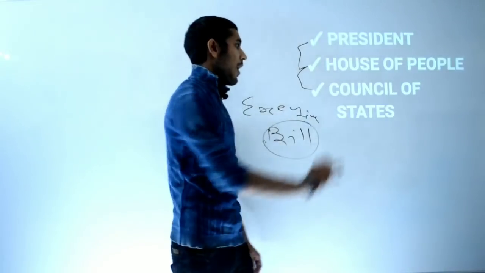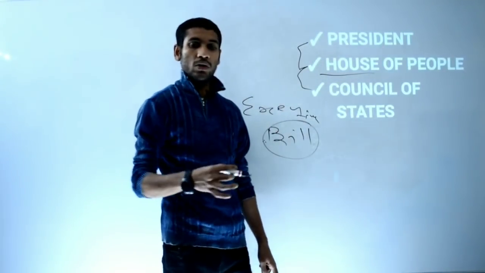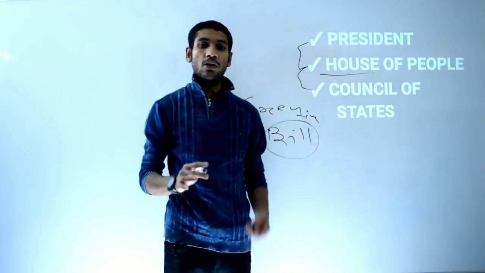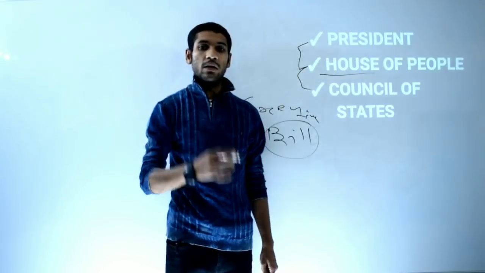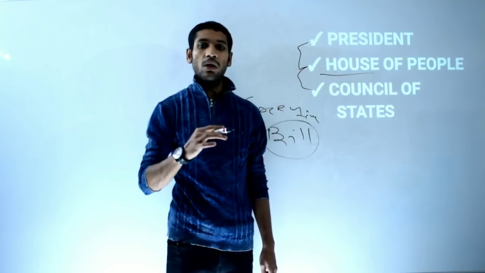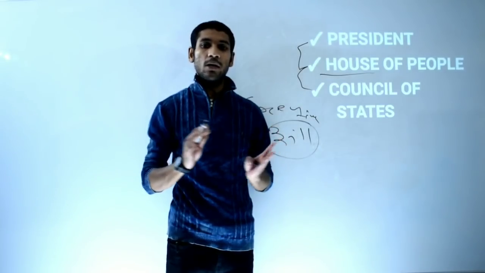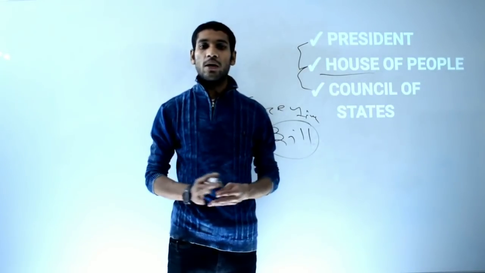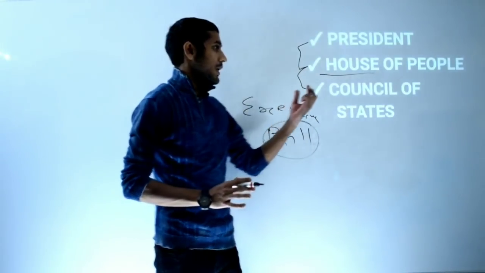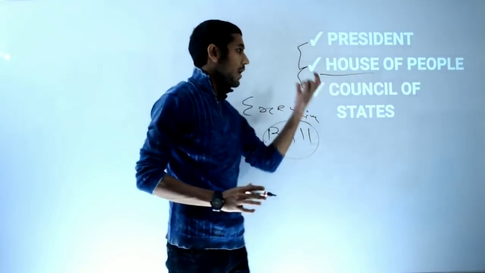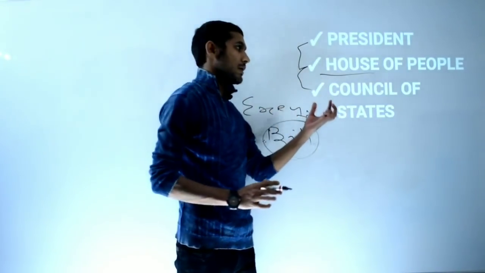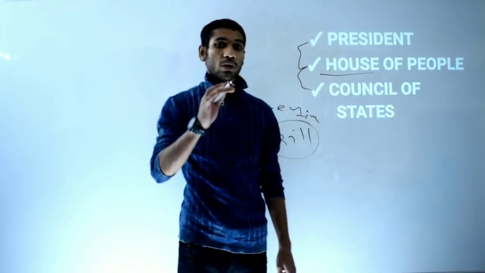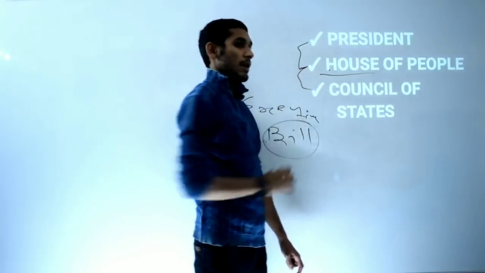House of People means the house, the Sabha, Lok Sabha and Rajya Sabha. So people vote for what? Either Lok Sabha or Rajya Sabha? Tell me. During the general election of 2019, all the Indian citizens who voted for political parties for the formation of government, for which house did they vote, Lok Sabha or Rajya Sabha? It is Lok Sabha. So it was the House of People and it is the House of People. People elect their representatives and their representatives sit in that house. So it is Lok Sabha. I hope you get it.